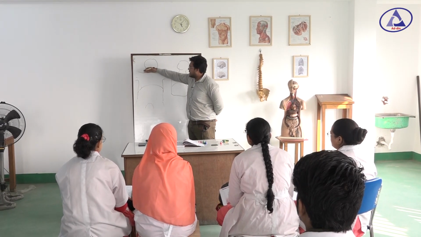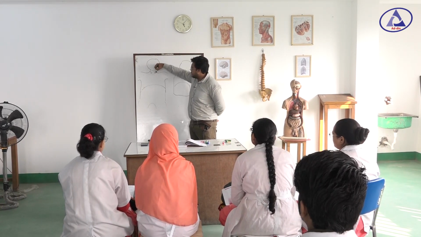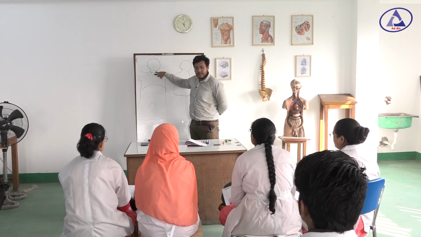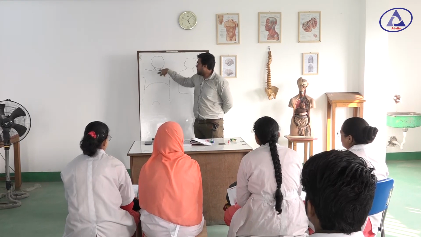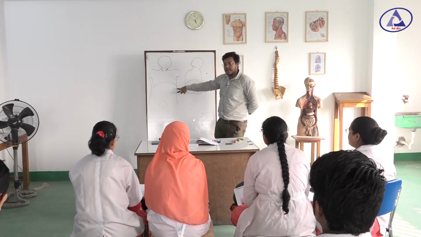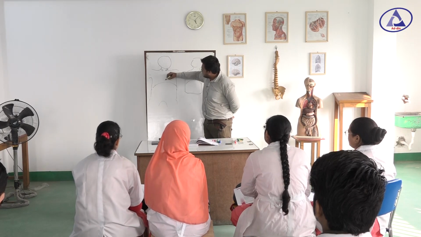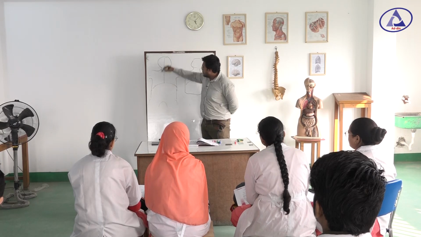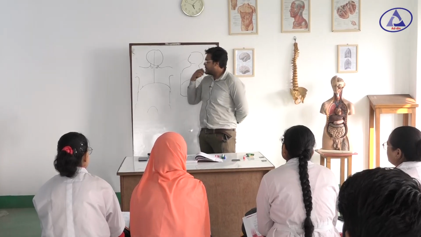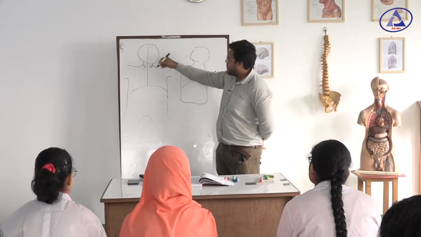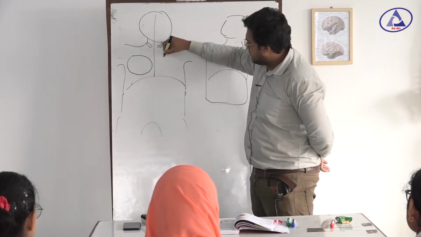But thorax starts from the thoracic inlet. Thoracic inlet means first ribs, sternum and vertebra. This is making the inlet of the thorax and this is making the outlet of the thorax. So this is the thorax, this is the midline of the body. We divide our body into two different parts. This is the midline of our body and on the chest we have a breast. Both male and female have breast.